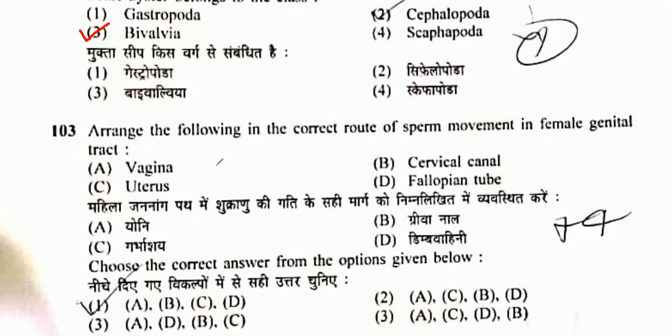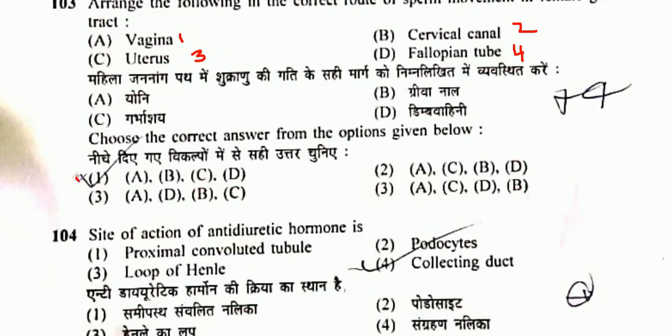Question number 103. Arrange the following in the correct route of sperm movement in the female genital tract. So first will be vagina, then cervical canal, then your uterus, then finally your fallopian tube. So option 1 will be the correct one.